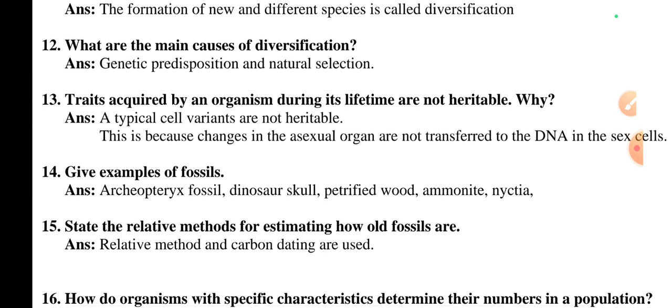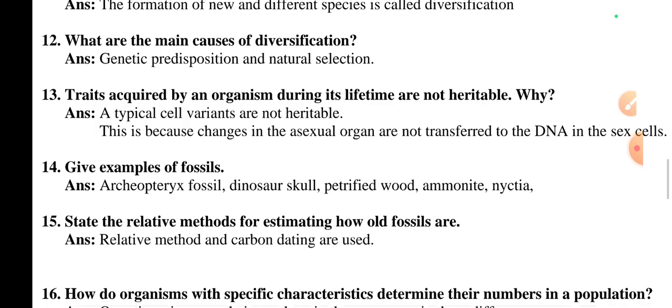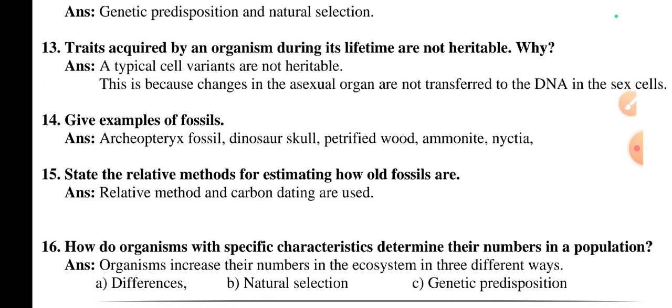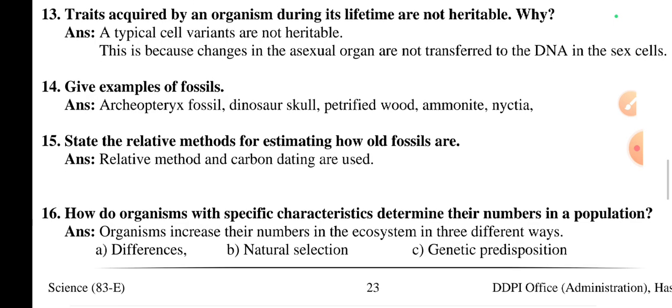What are the main causes of diversification? Genetic variation and natural selection are the causes of diversification. Traits acquired by an organism during its lifetime are not heritable. Why? Acquired variants are not heritable, because changes in the body cells are not transferred to the DNA in the sex cells. That's why they are not heritable.